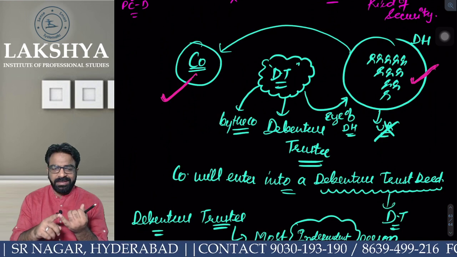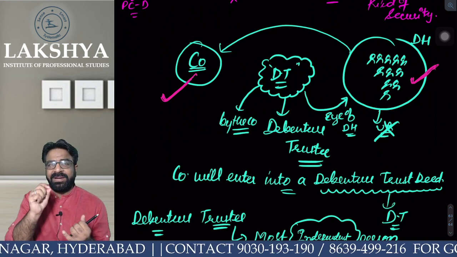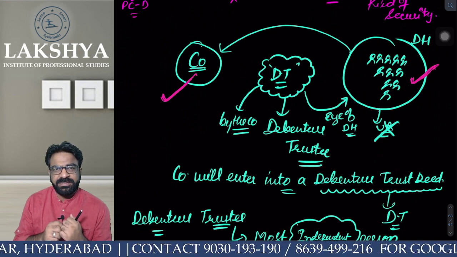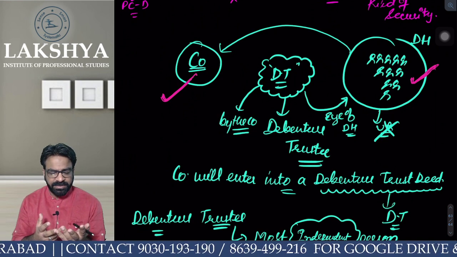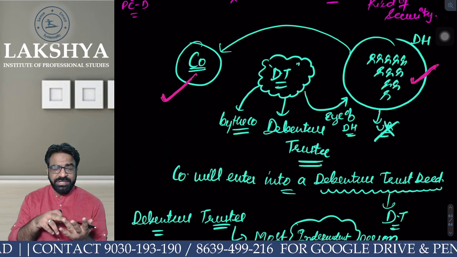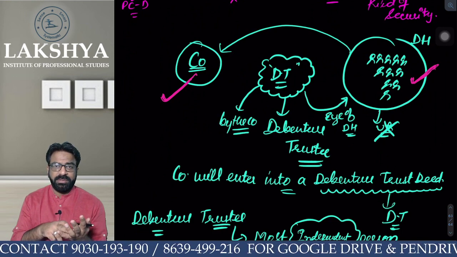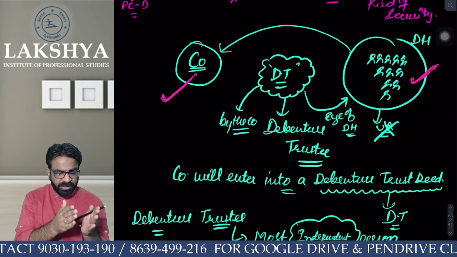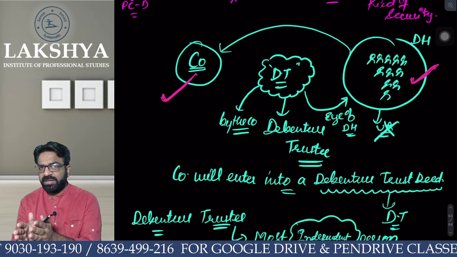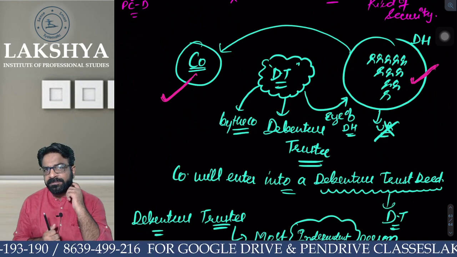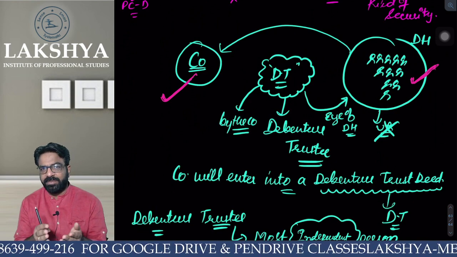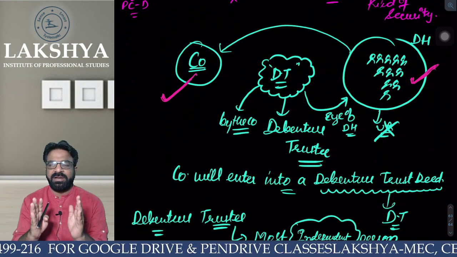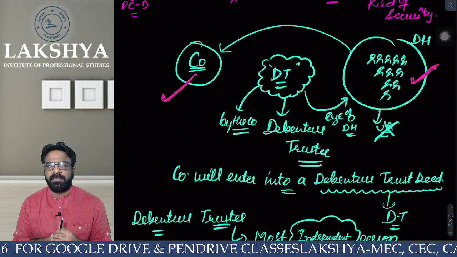But remember one thing, a debenture trustee should be an independent person. What do you mean by independent person? He should not be connected with the company, nor should he be related to the debenture holders. We want an independent person. Everyone clear?